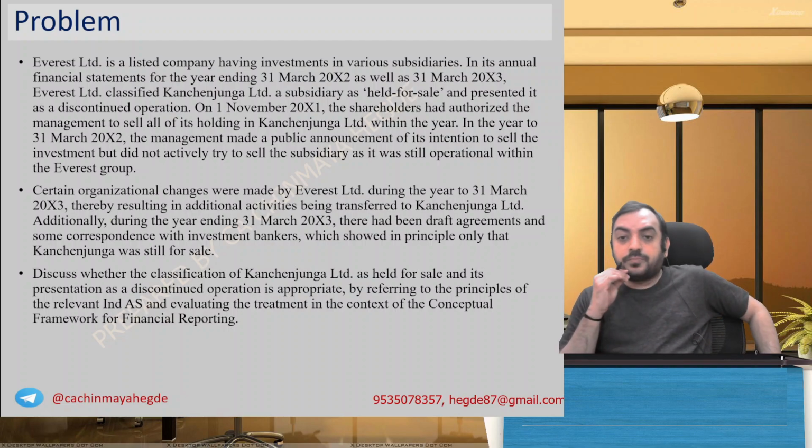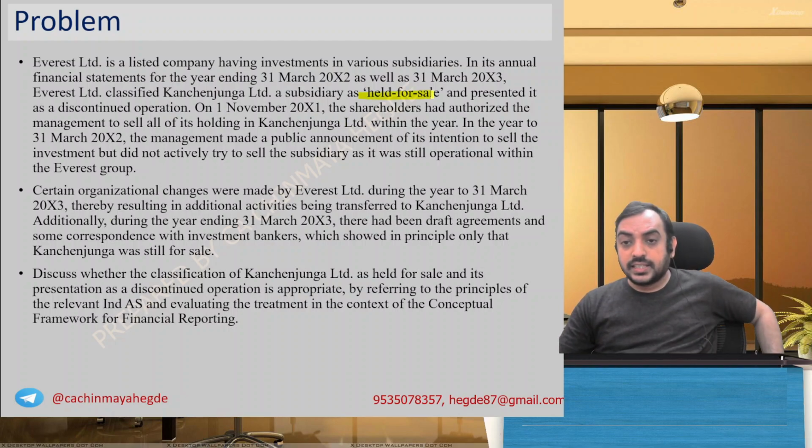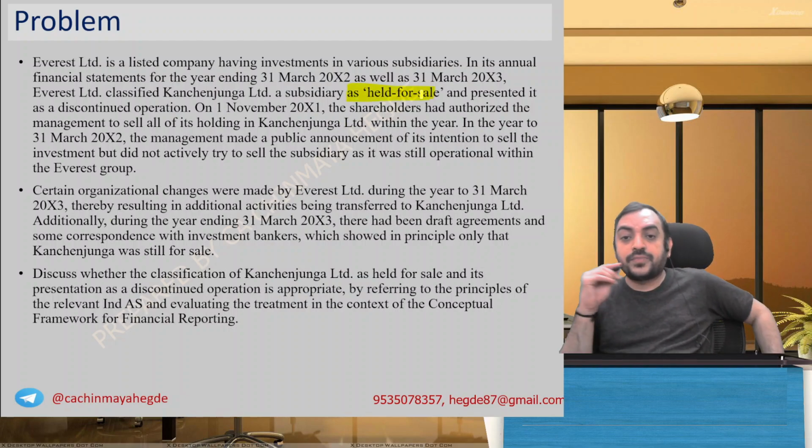Everest Limited is a listed company having investments in various subsidiaries. In its annual financial statements for the years ending March 2002 as well as 2003, Everest Limited classified Kanchenjunga as a subsidiary held for sale, and presented it as a discontinued operation.